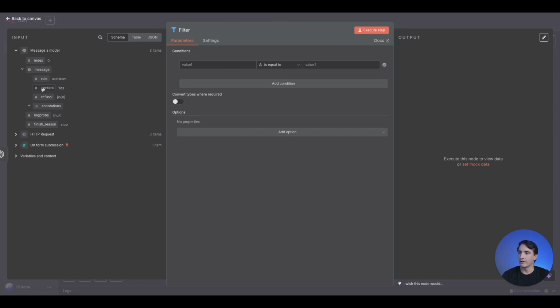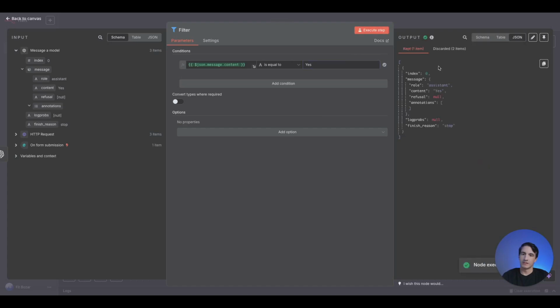So we just have a simple conditional statement here: if the content is yes, then we're able to continue on. We will go ahead and execute the step. Great, so we have one that was retained and it discarded two. So now we can move on.